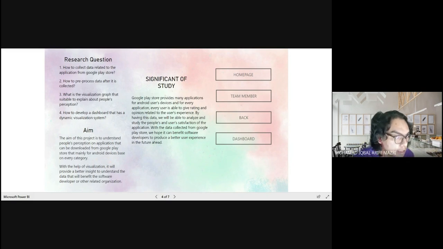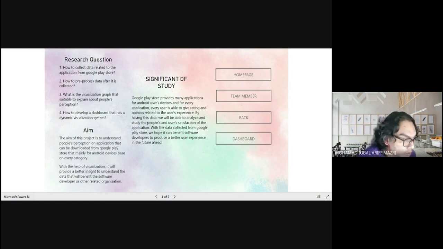So next, what visualization graphs are suitable to explain people's perception? The suitable graphs and charts to use in this project are donut chart, scatter plot chart, cluster column chart, stack column chart, and tree chart. The visualization of these charts and graphs provides us a better understanding and the information that we are seeking. Thus, it enables us to understand people's perception of Android device applications that are available on Google Play Store.